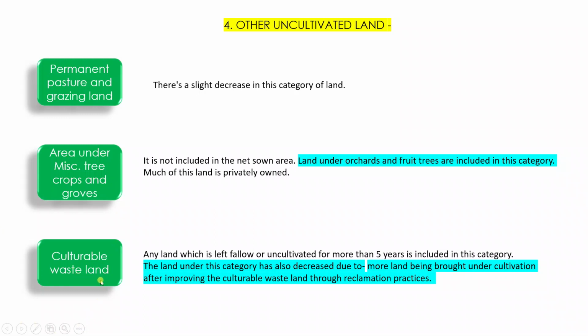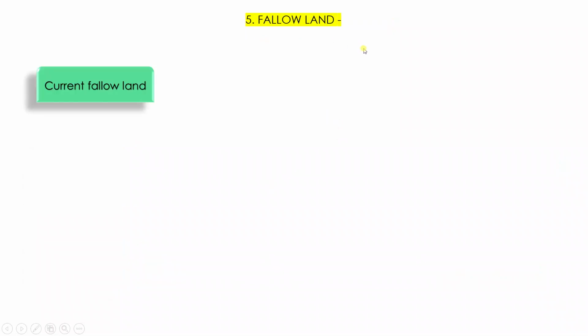Then there is one more area which is known as cultivable wasteland. Any land which is left fallow or uncultivated for more than 5 years is included in this category. And there's a decrease in this category because, again, the same thing, there's a constant pressure on the government to reclaim the areas which are waste. So these are the areas which are lying as wasteland, but actually we can cultivate them, right? So these are the three types under the category other uncultivated land.